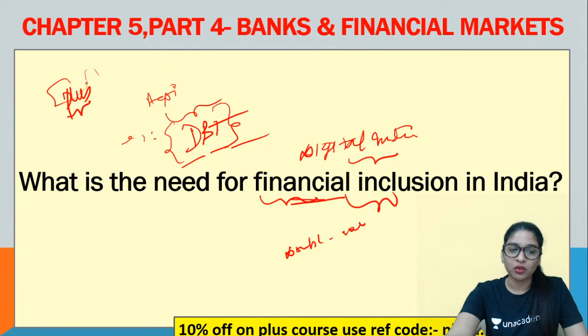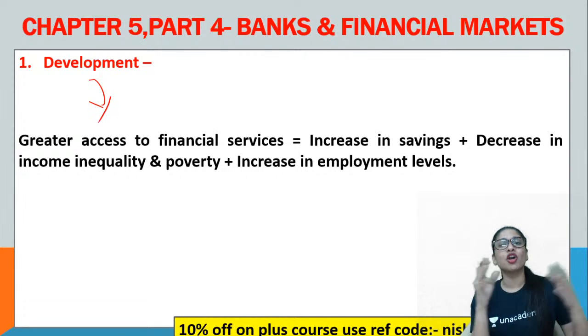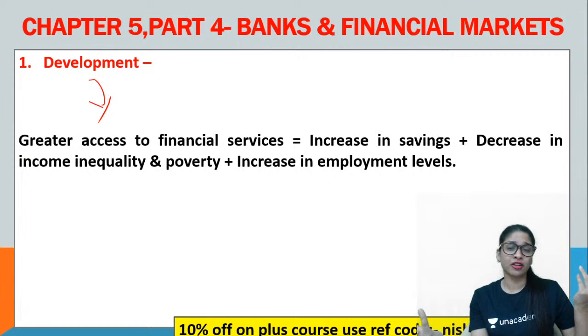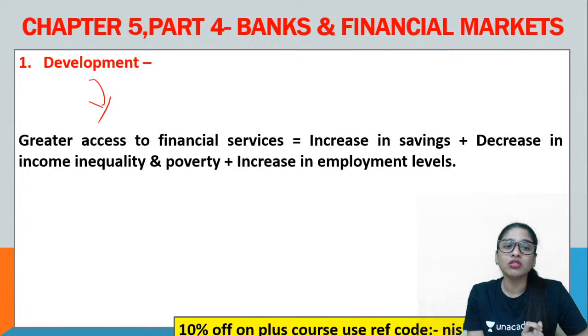So now point number 1, which talks about the need for this financial inclusion, is development. How, guys, in what context development? Development is a broader perspective, right, which consists of economic and social indicators, quantitative plus qualitative factors, your GDP growth, your education, health, etc. Now, the development in the sense that for having a greater access to what services? Financial services.